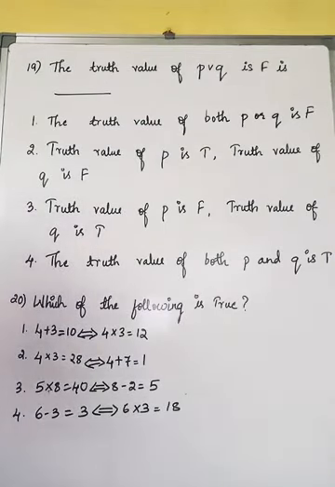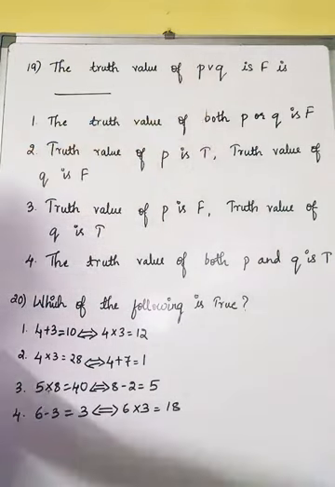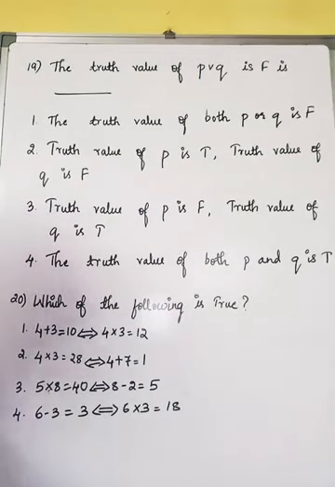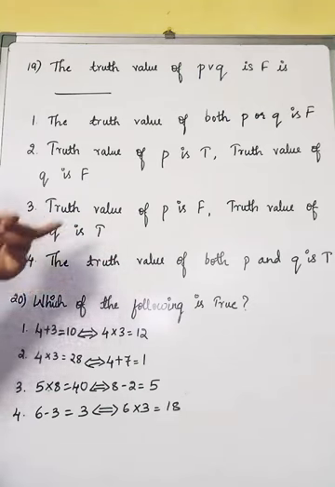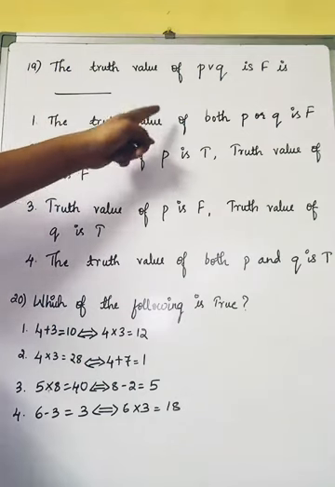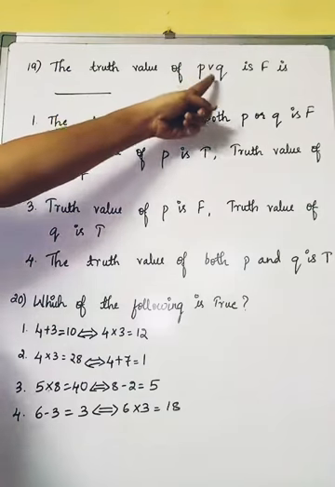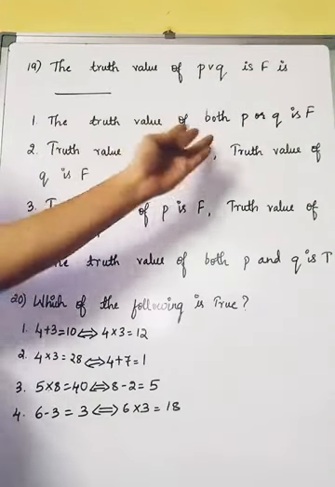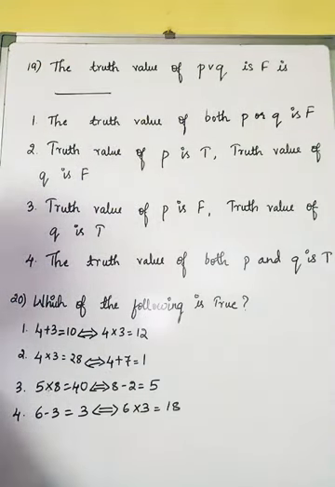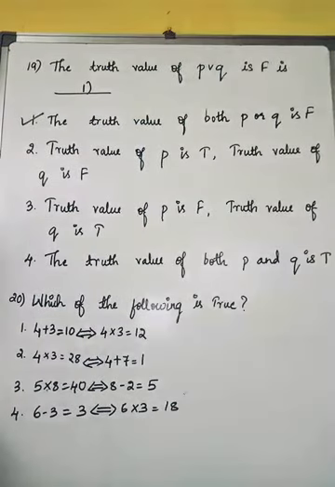So students, let us continue now. The 19th question: the truth value of P or Q is false. It is the same as the 18th question which we have already solved. We need to just check which is the right statement. The truth value of both P or Q is false. You can see the first statement satisfies the given question, so no need to go through the other options. So the right answer is nothing but the first option. Hope it is clear for you.